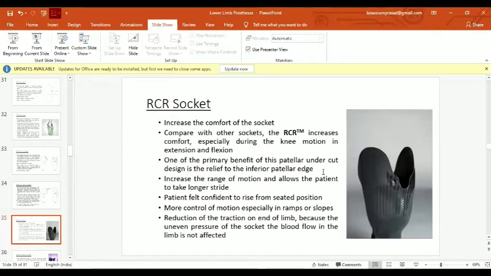And compared with other sockets, the RCR increases comfort, especially during knee motion in extension and flexion, and also whenever the patient walks on a ramp or inclined surface, the patient is more comfortable in this socket rather than any PTB SC or PTB kind of design or TSB socket kind of design.